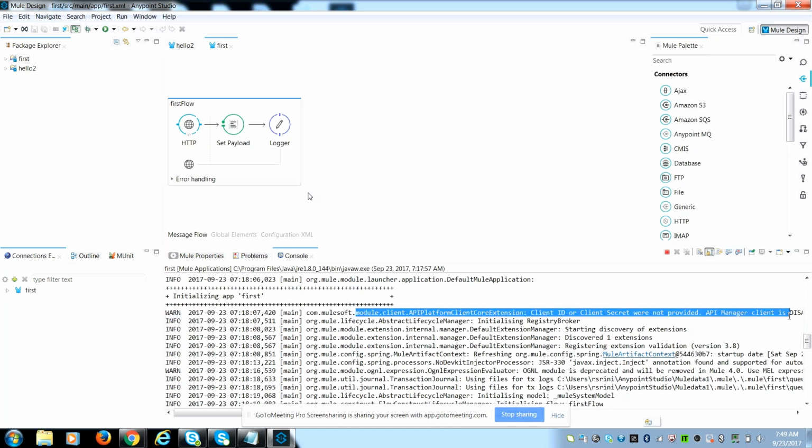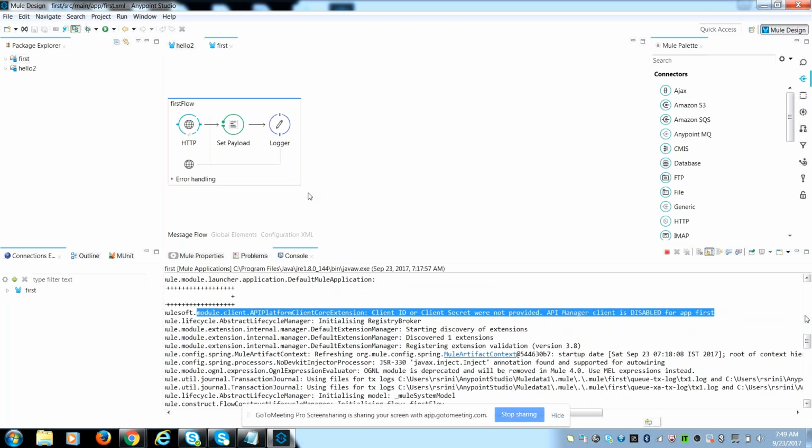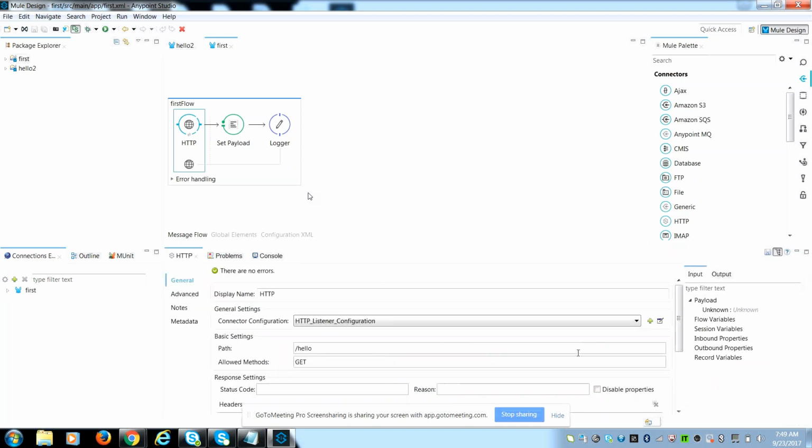Okay. So client ID, wait. Client ID or secret was not provided. Can you open the HTTP? Client is disabled for app first. Can you edit your configuration?